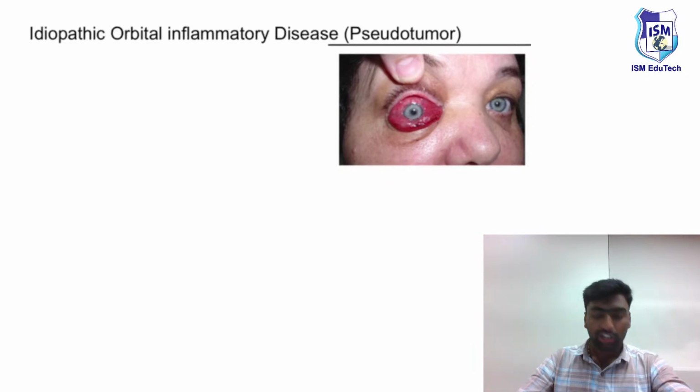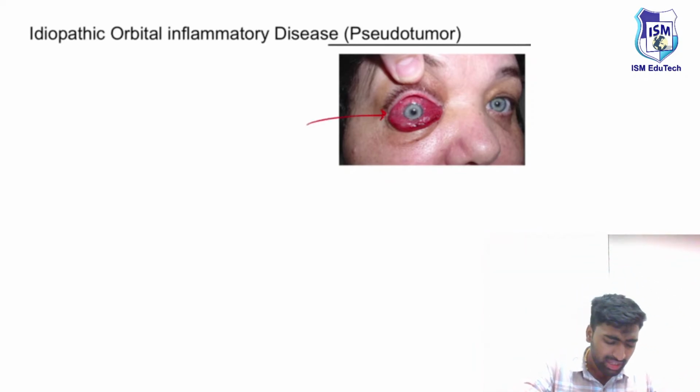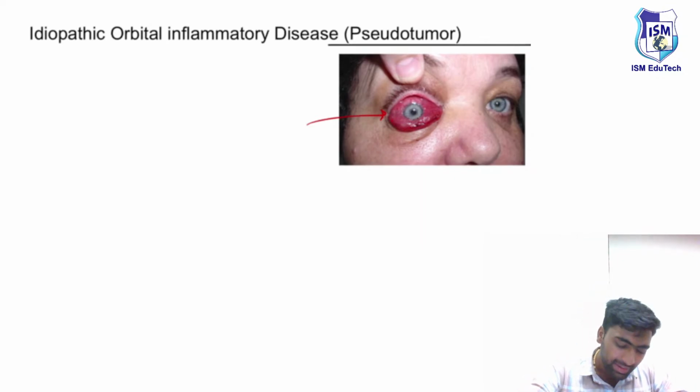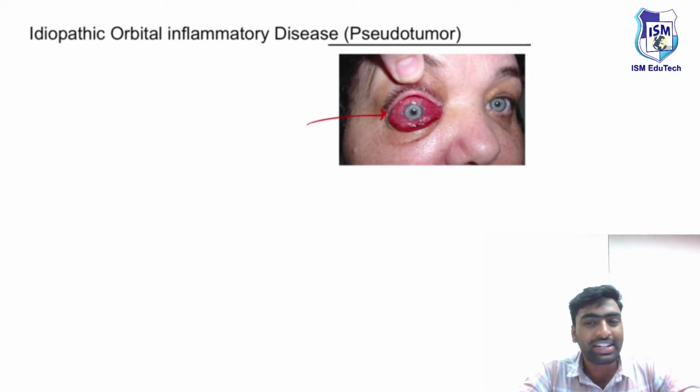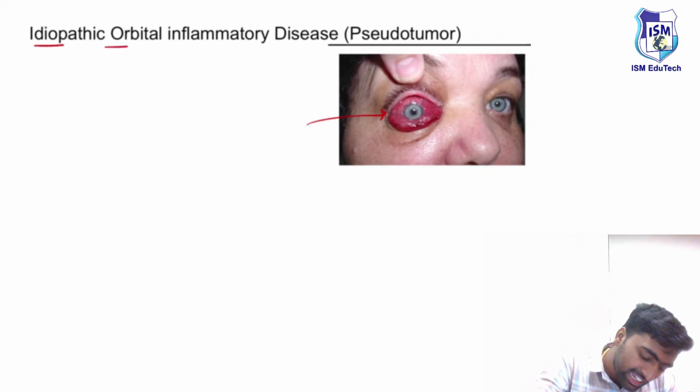You see this image, you'll be able to see this massively proposed eye. And they will call this a pseudo tumor. It's actually a misnomer. It's not a tumor. It's just an inflammatory disease. We didn't know the etiology, so we kept it as idiopathic orbital inflammatory disease.